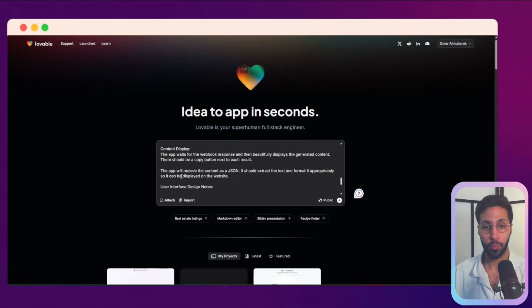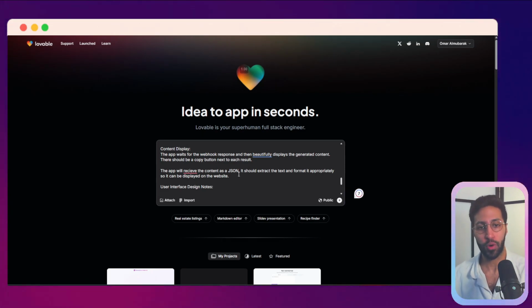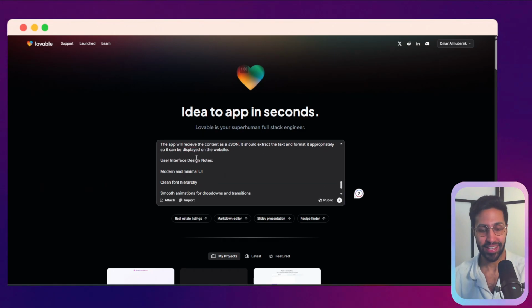And then an important part here, so when I was testing it, one thing that was going wrong was that n8n sends a JSON to Loveable. So this is just how content is formatted in a technical way, and it sometimes has a bit of code elements in it. So here I just told it to display this in a way that looks beautiful on a website. And then you can add some ideas for the user interface.